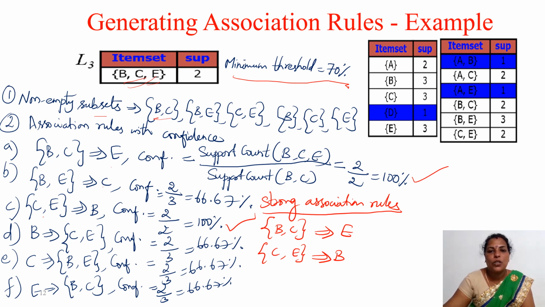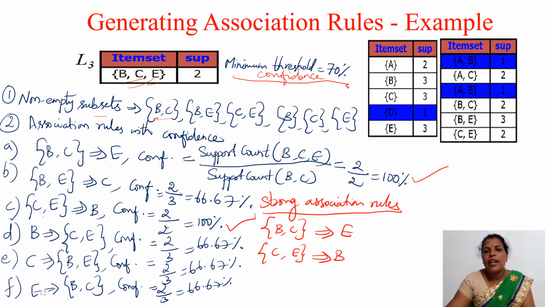So here the minimum confidence threshold is 70%. Already the support we have calculated. This item set is providing the minimum support, and because it is providing minimum support, it is given as a frequent item set. So while generating the association rules, no need to bother about the minimum support, because the frequent items already satisfy it. Minimum confidence alone we have to compute, that is the minimum confidence threshold given as 70%.